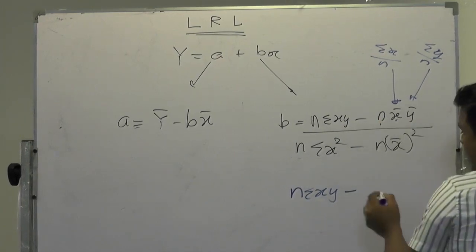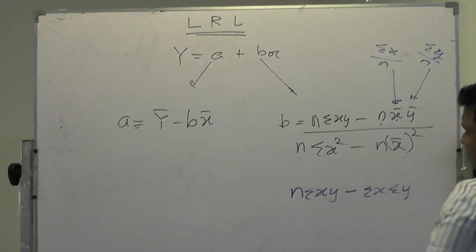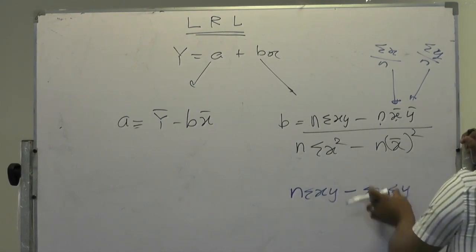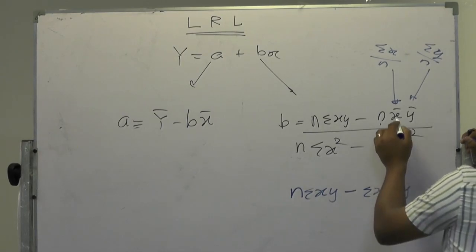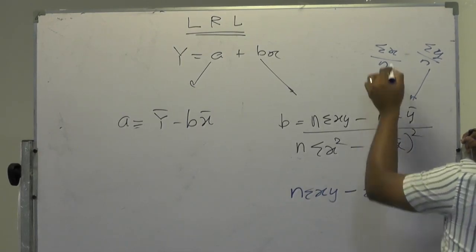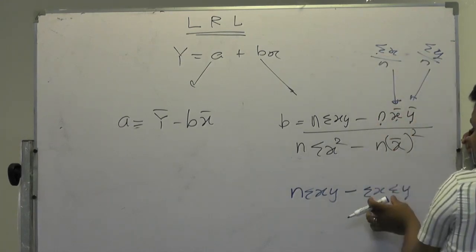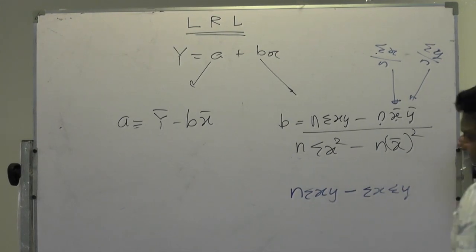Therefore this can be used with sigma x and sigma y also, no issue. This gives you the same answer, because average into number of items finally ends with sigma x and sigma y.